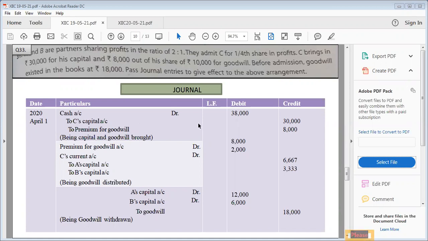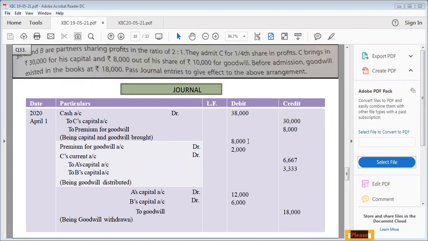So 8,000 will go in premium for goodwill, 30,000 is his capital, total 38,000 cash has come in the firm. All right. Now the time has come to distribute the entire amount of premium for goodwill. Entire means even that amount which he is not able to bring. Now, our entry will become premium for goodwill account debited. We always debit C's current account. C's current will be debited because we are going to cut down this 2,000 rupees from his current account. Has to be debited. 2,000, total 10,000 we have debited.